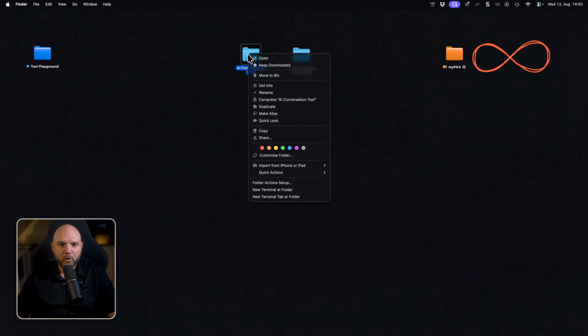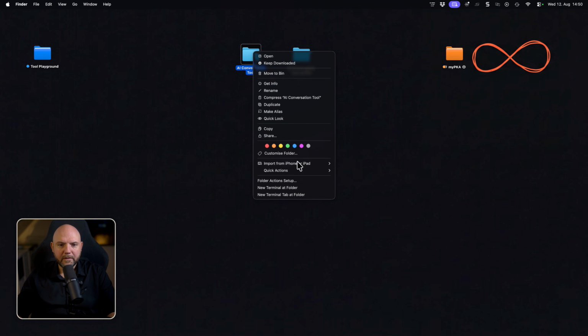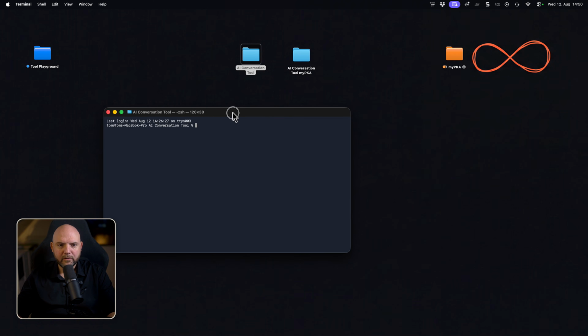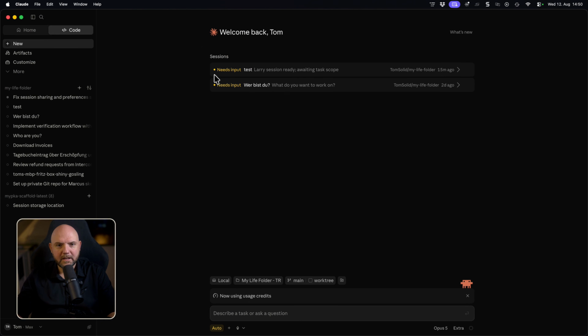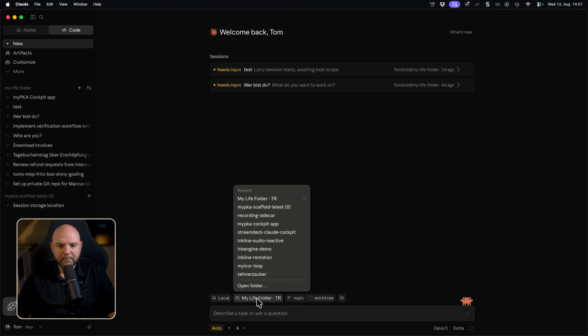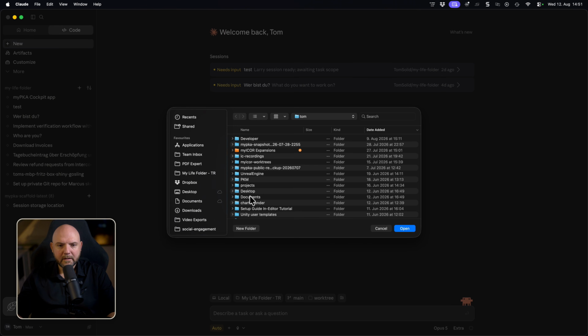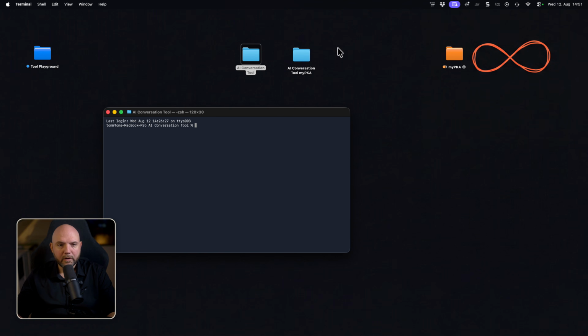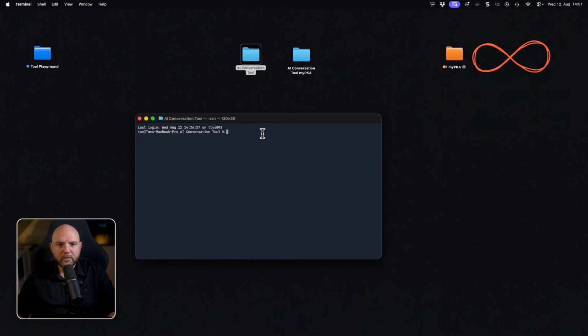And I will use one where I just right click on this folder and start new terminal at folder. And don't worry if you never use the terminal, it works the same way as if you would use the desktop application here. So I can also use Claude Code for exactly this exercise. I can pick a folder here, go to desktop, and I could now pick this folder. So I could do it this way, but I'd rather use the terminal, so we have for both instances the same starting point. So I just launch Claude.